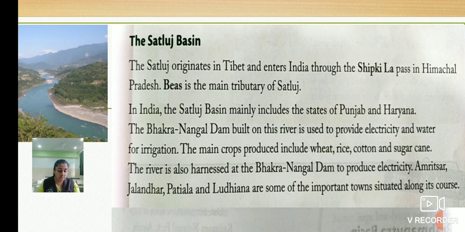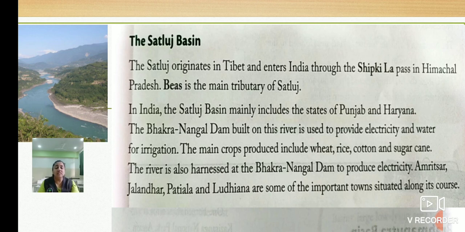Okay children, have you understood the lesson? Main two parts are there in this lesson: the northern mountains and northern plains. In the northern mountains we saw the Himalayan mountain ranges, three parallel ranges of the Himalayas. Then we saw the importance of the Himalayas. Then we saw the life in the Himalayan mountain ranges.